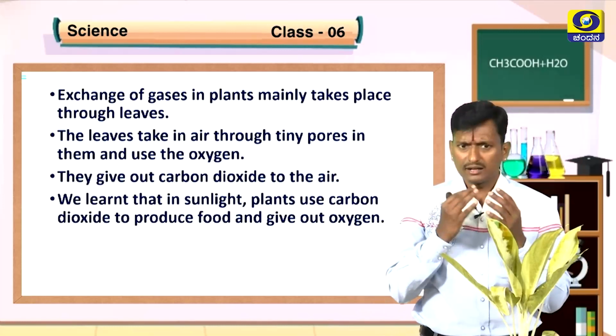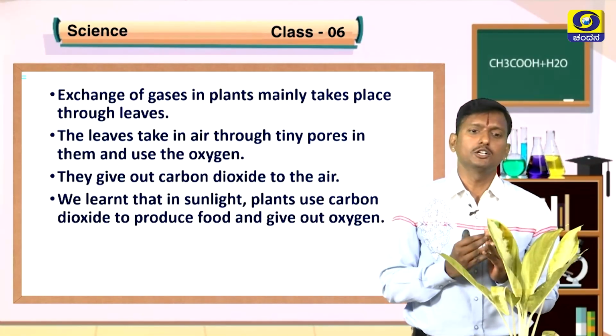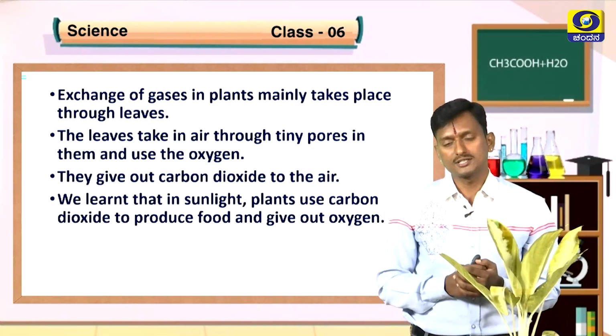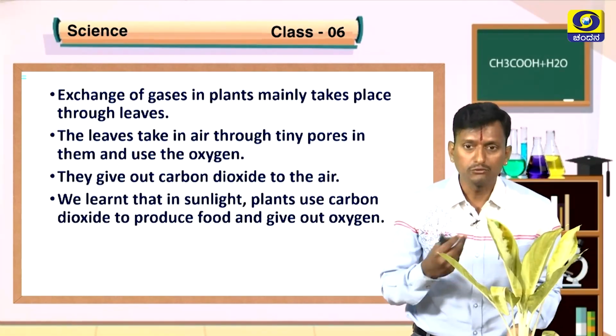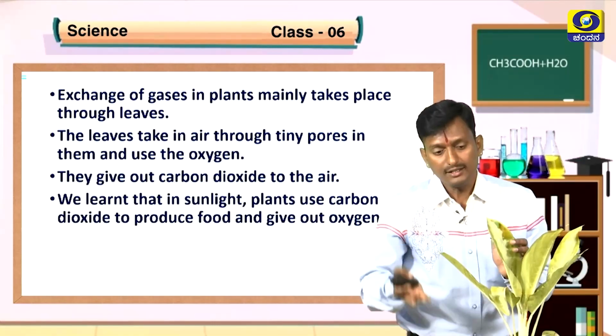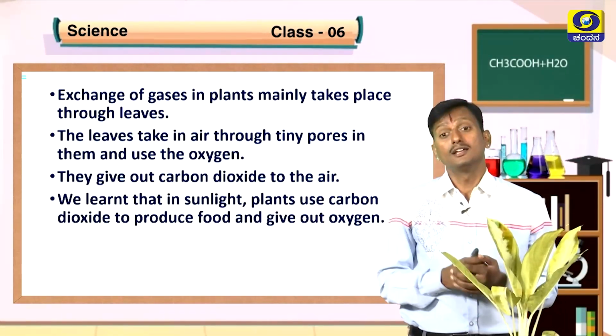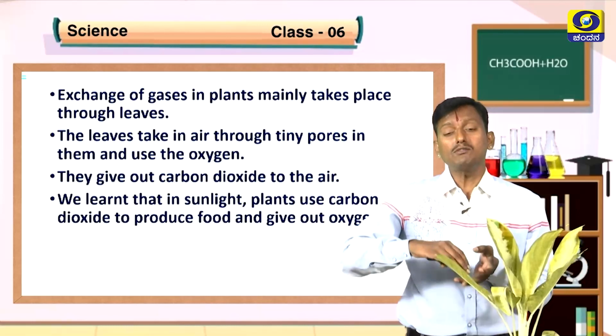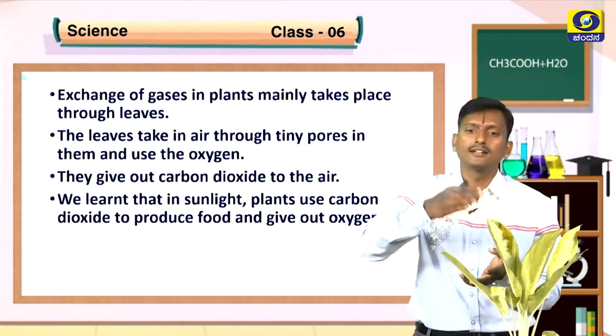So we know that with sunlight, plants use carbon dioxide to produce food and give out oxygen, that is called the preparation of food. During photosynthesis, they give out oxygen, they take in carbon dioxide. During respiration, they give out carbon dioxide, they take in oxygen.